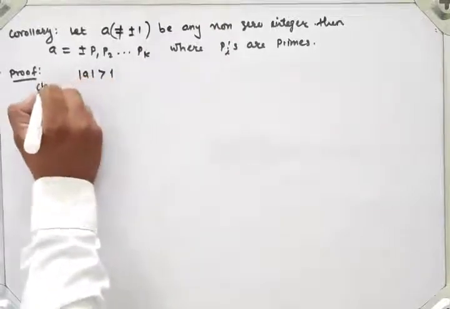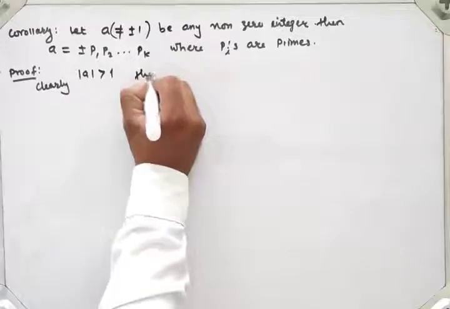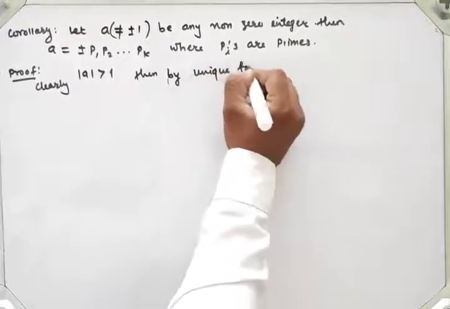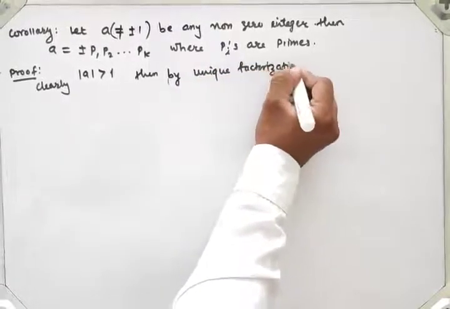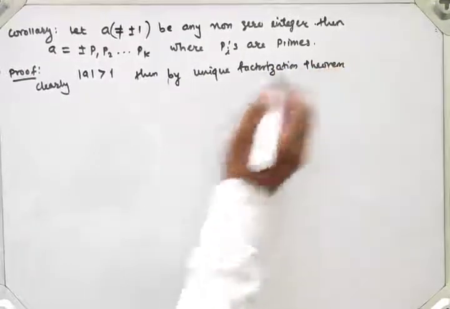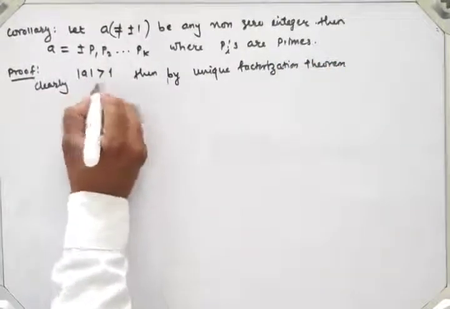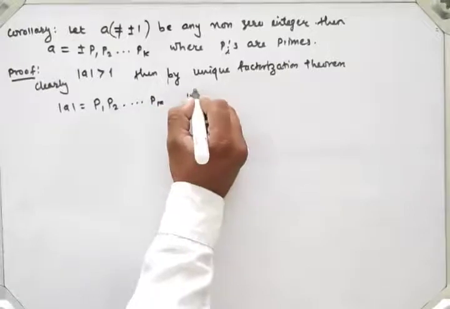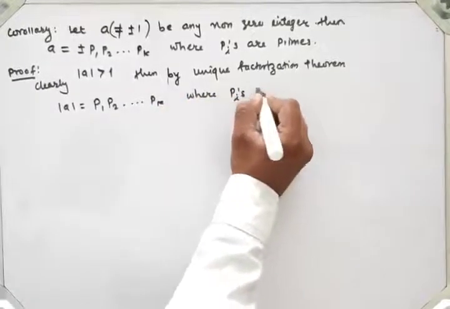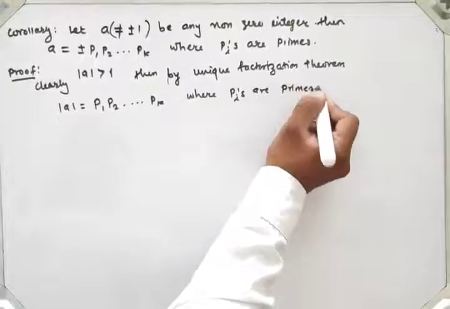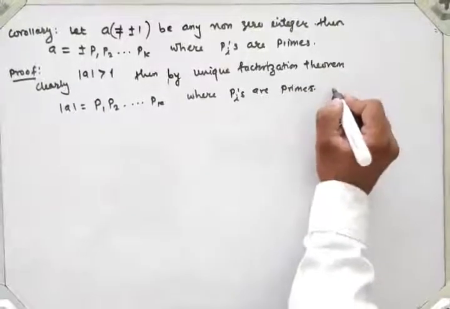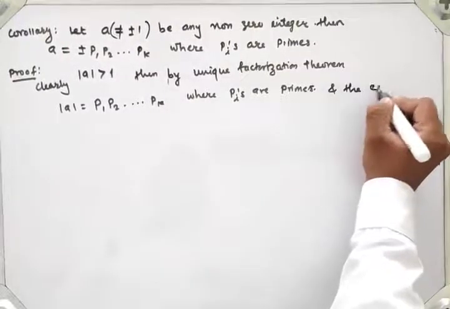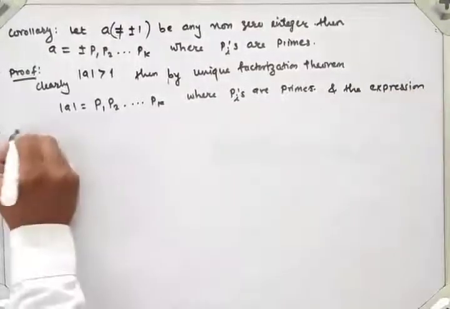Then by the unique factorization theorem, if mod a is greater than 1, then mod a can be written as a product of primes p1, p2 up to so on pk, where the pi's are primes and the expression is unique.